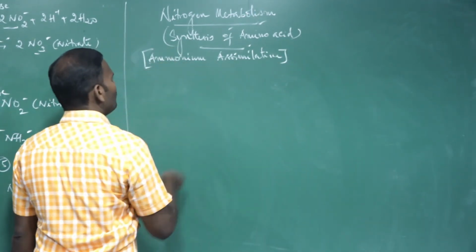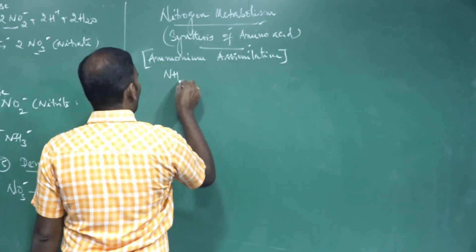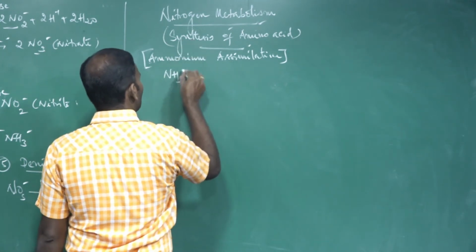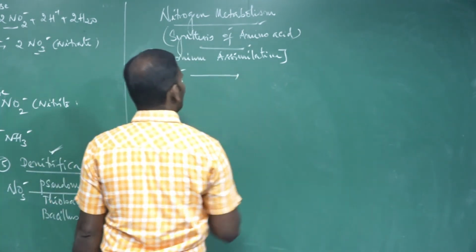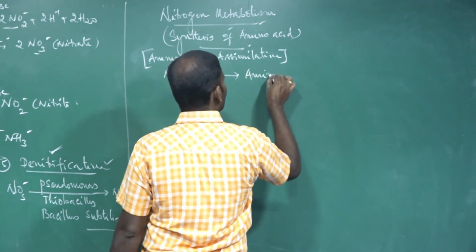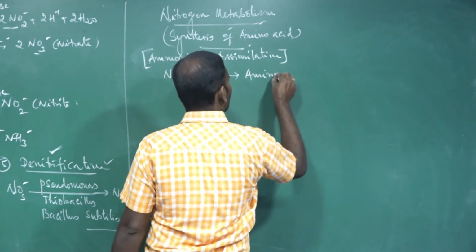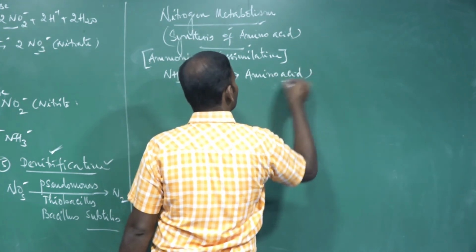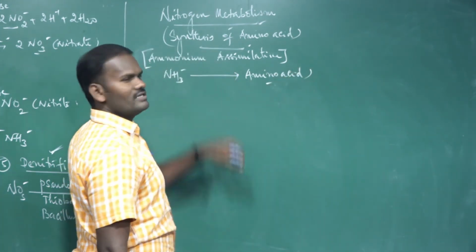Then what is called ammonium assimilation? Ammonium ion converted into amino acids. This is called ammonium assimilation.